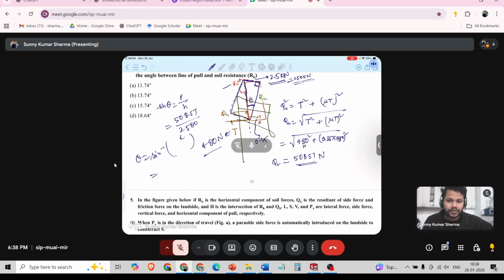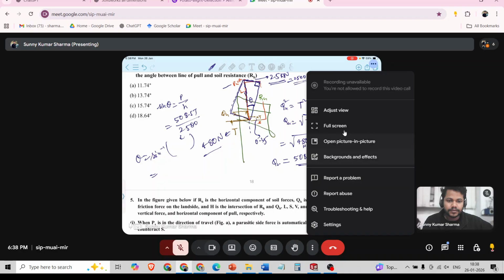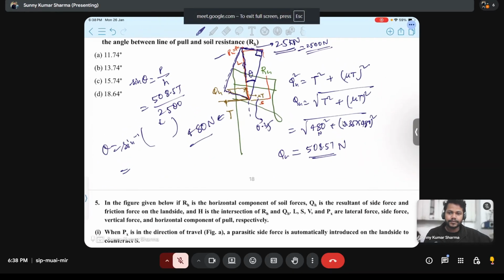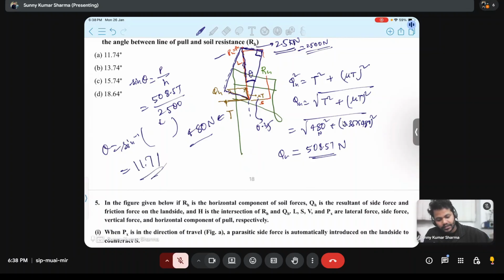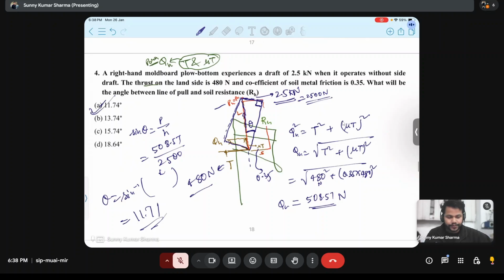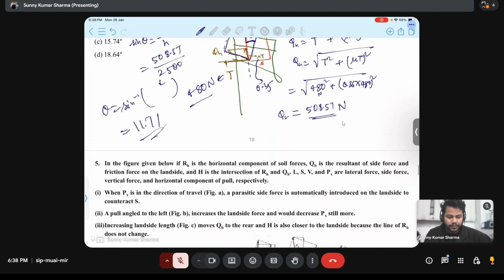Nitish, what value is coming? 11.71. Okay, means the answer is 11.74.